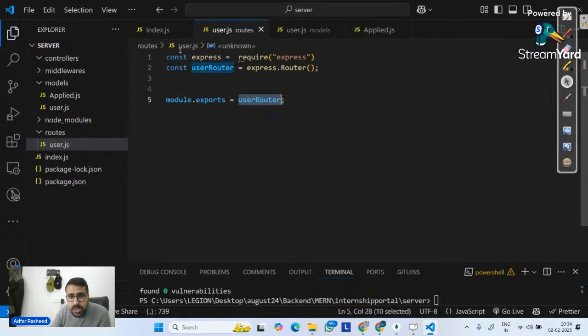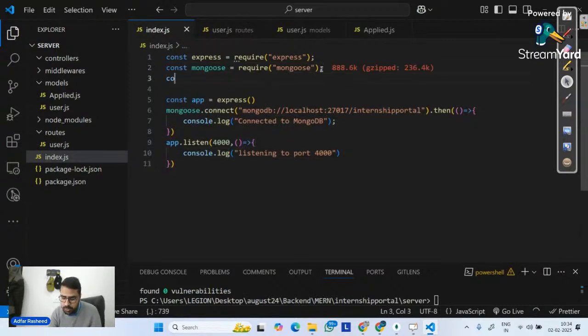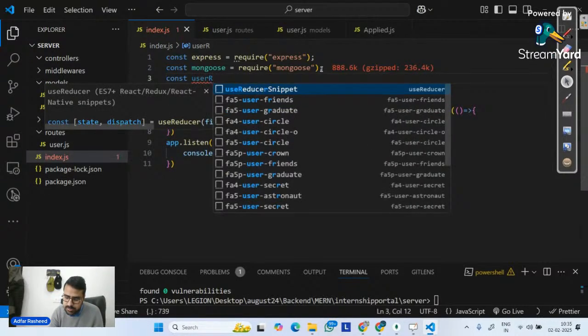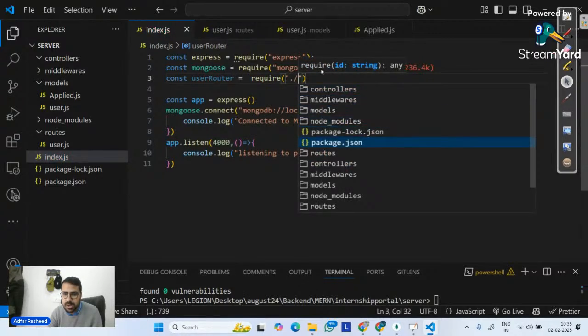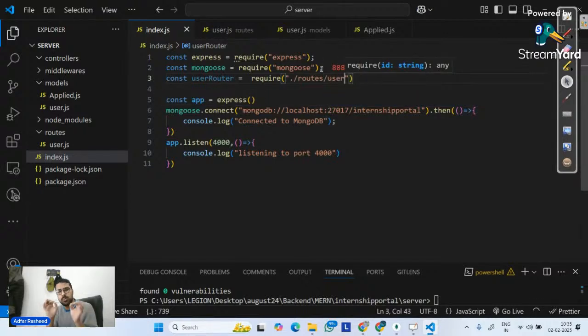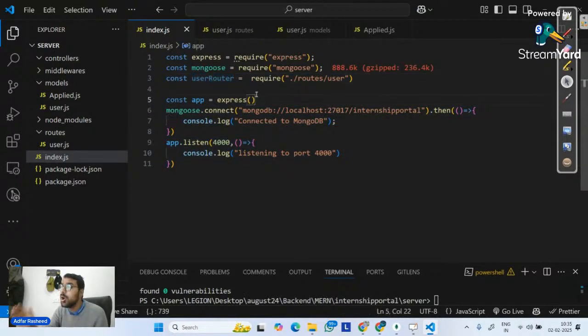And finally, this userRouter will be imported over here. So let me go inside this and import it. Const userRouter like this, require it from ./routes/user.js. So userRouter is already imported. What is the next step over there? We have to tell our main app on which route this router will be listening.